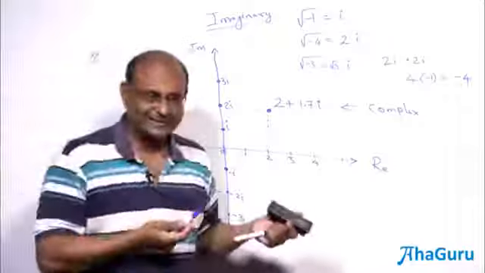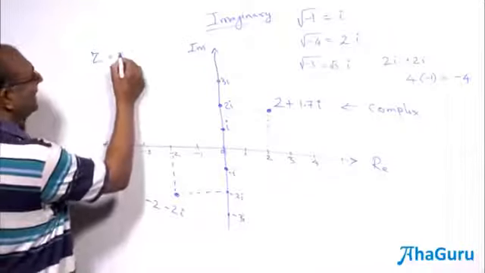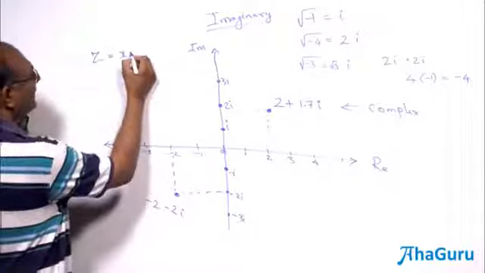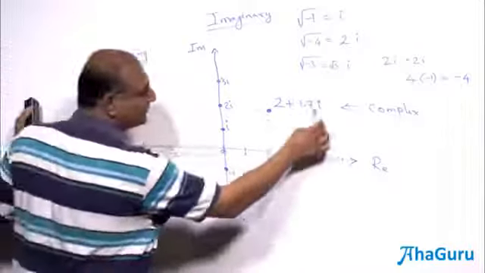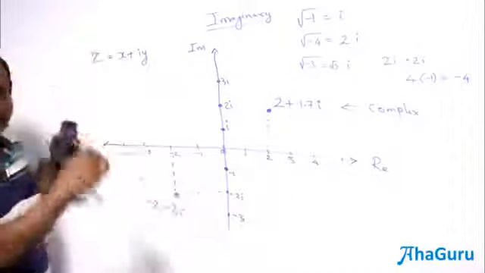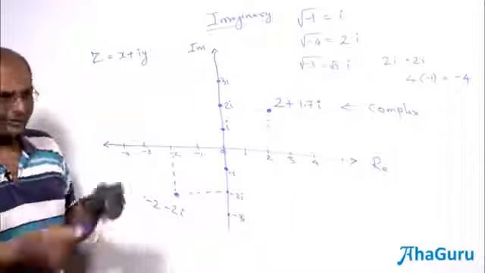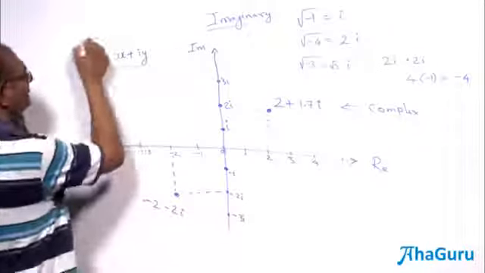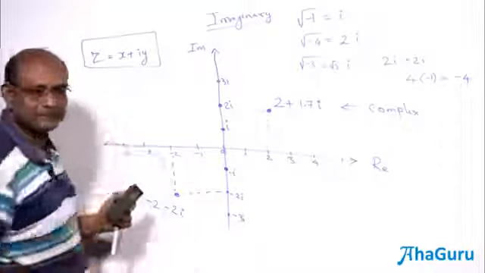We can also call it X. But when we call it Z, we write this as X, because we usually talk about this as the X-axis, plus iY. When I write it in this form, usually I write it as 1.7i, but when I write it in terms of Y, I write it as iY. And also write it as Yi, it's the same thing, but this is just the way people usually write. So you say, let's take a complex number, X plus iY.